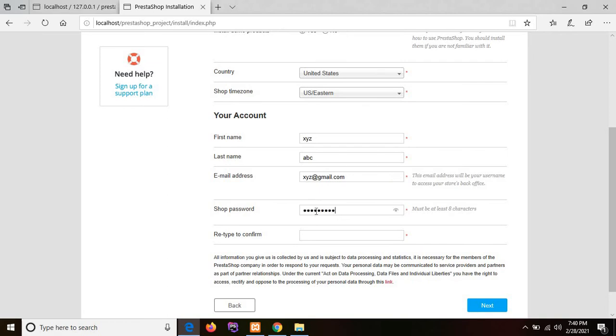Then you need to enter your password. These credentials are actually used for running your front office and back office, so you need to remember all these credentials. I have entered random names, email address and password, but you can enter your personal details. Okay, then click on next.